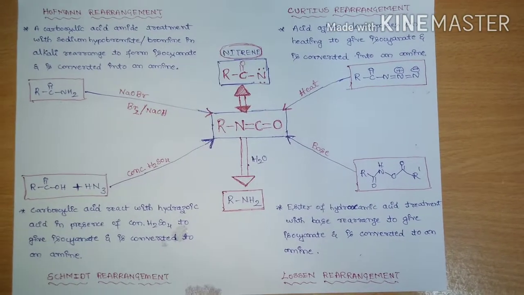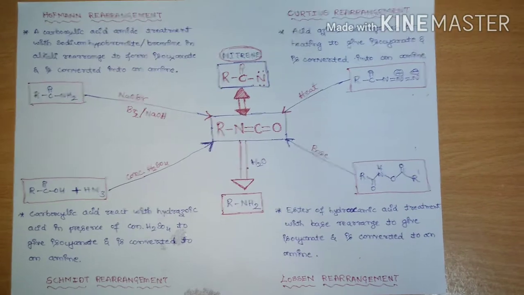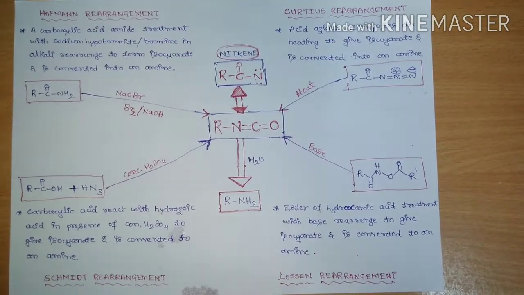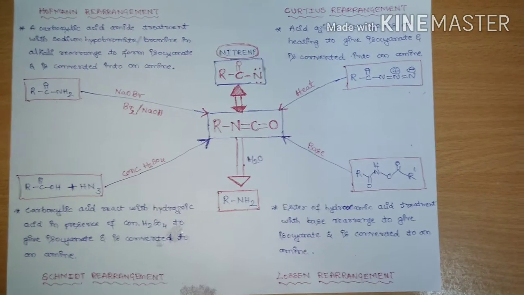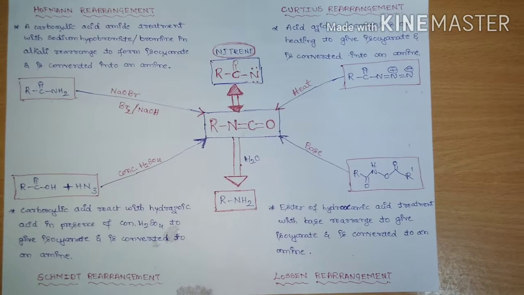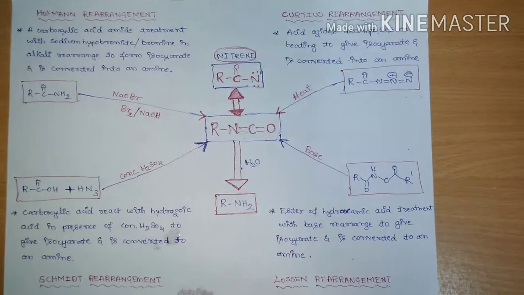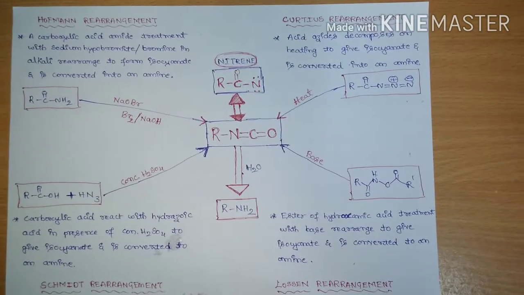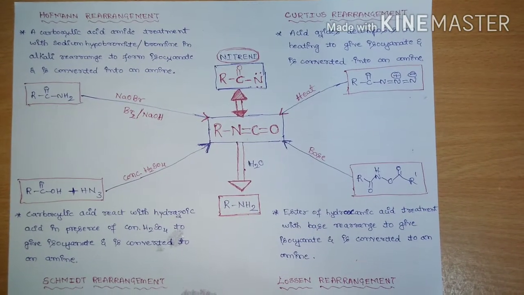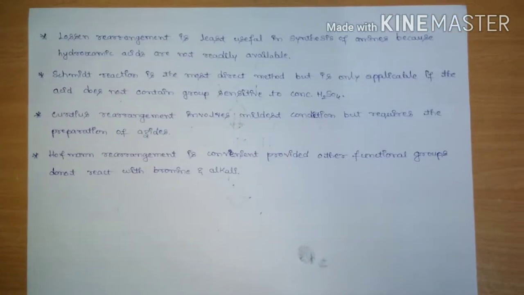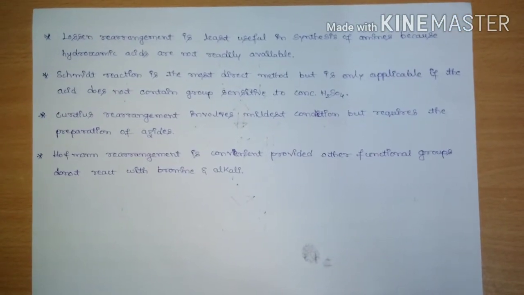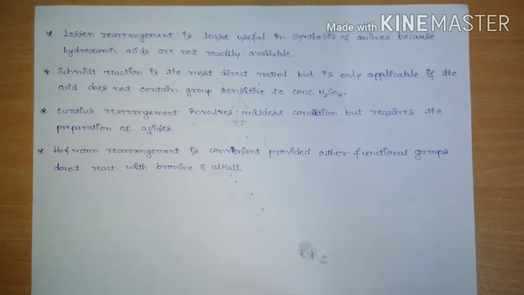So the isolable intermediate is isocyanate, and all four rearrangements will take place through this isocyanate intermediate. If it is treated with water, they all lead to the formation of primary amine.